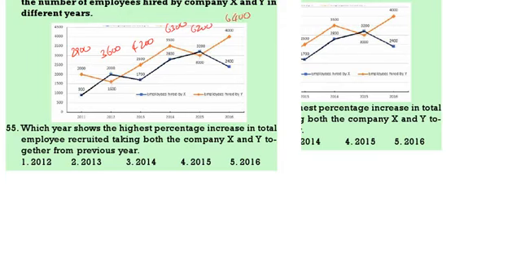Now, which year shows the highest observation? The highest gap you can see is from 13 to 14. So the answer is 2014. 2014 is highest when compared to 13. So this is a maximum gap. You can't see that much of a maximum gap anywhere. So 2014 is the correct answer. Next.